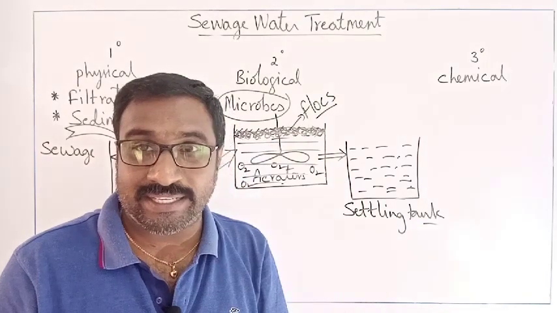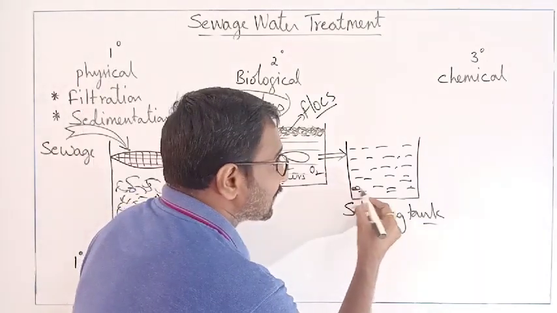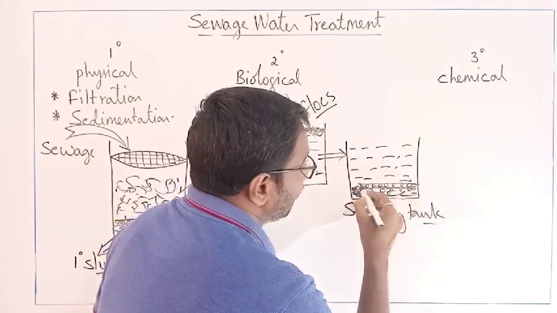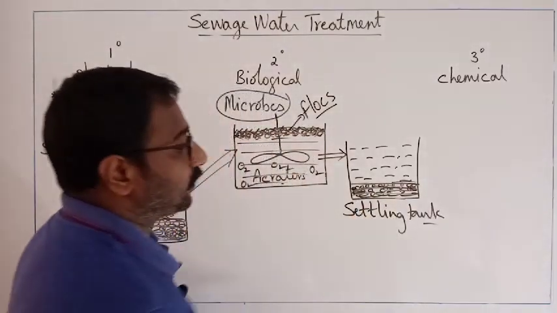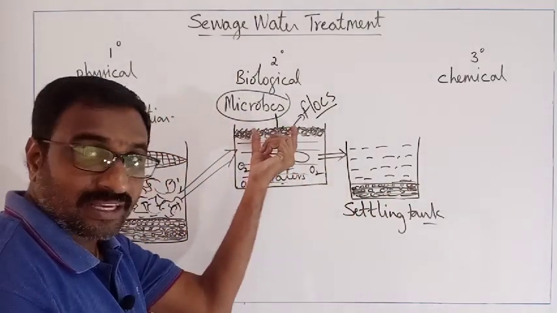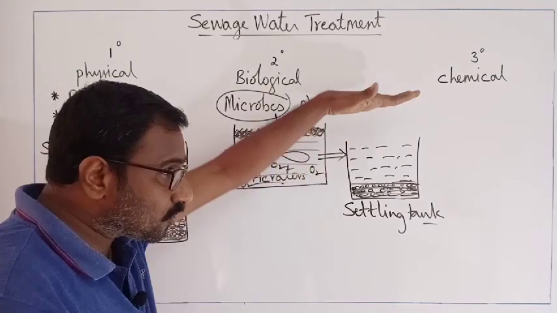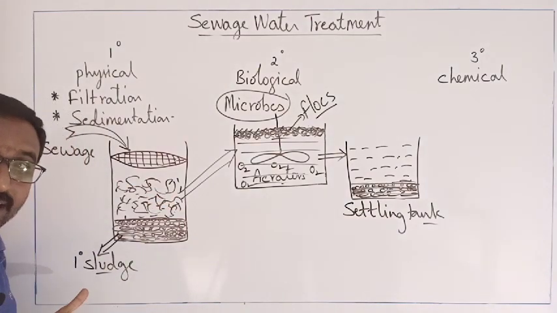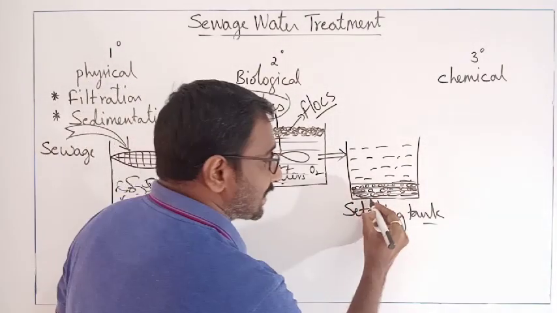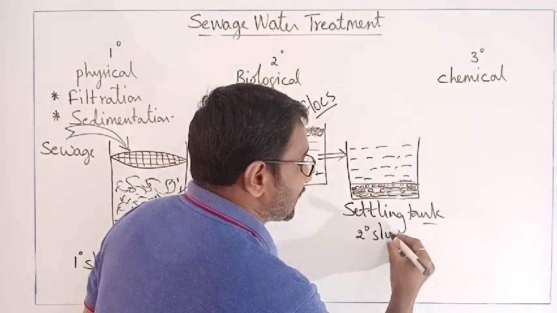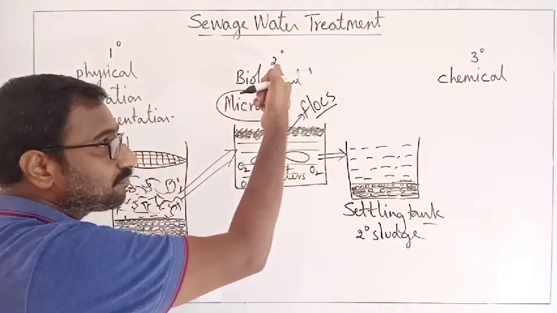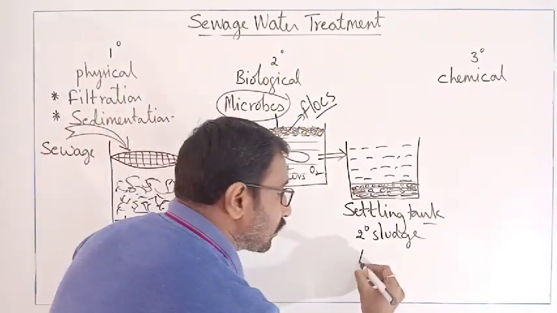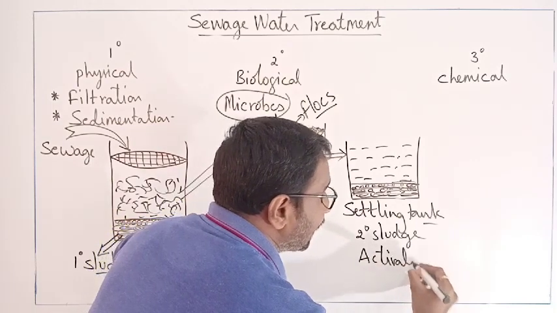Whenever the settling tank is used, what will happen? It will get settled. What will get settled actually? You should know that it is the flocks along with the leftover organic matter. Those all will get settled. Already I used a word: whenever settlement is there, it is called sludge. So now we will call this secondary sludge, because it is of secondary biological treatment. That's why it is called secondary sludge. You also should know this is also called activated sludge.